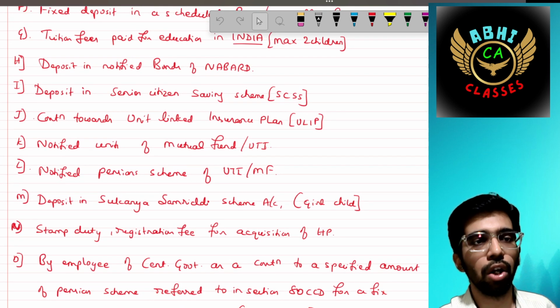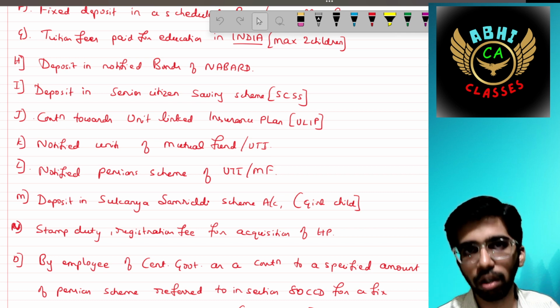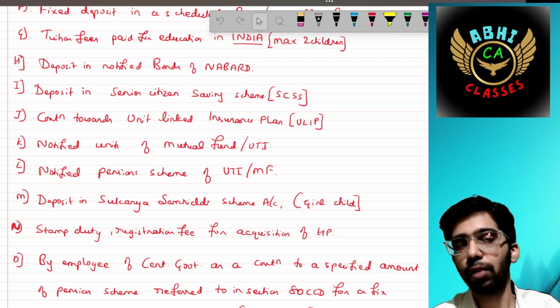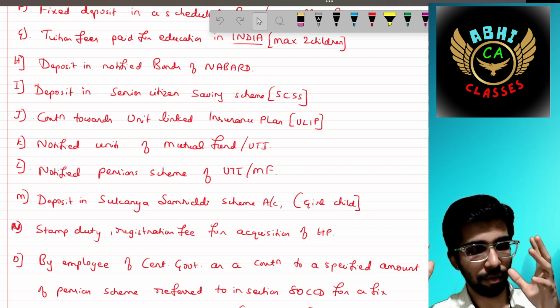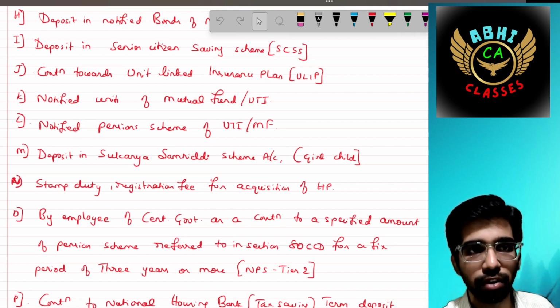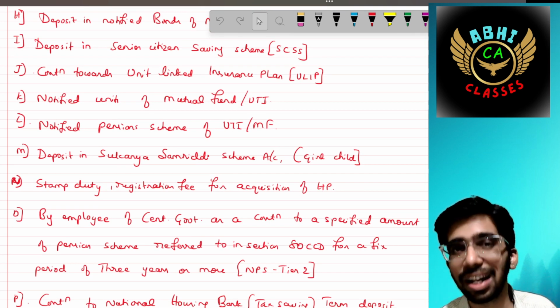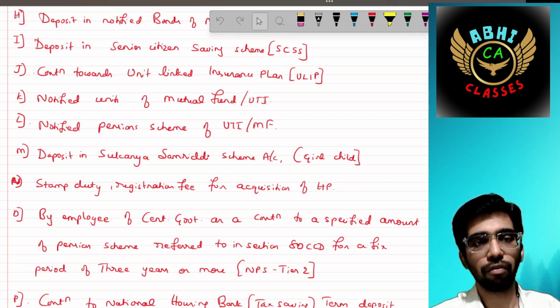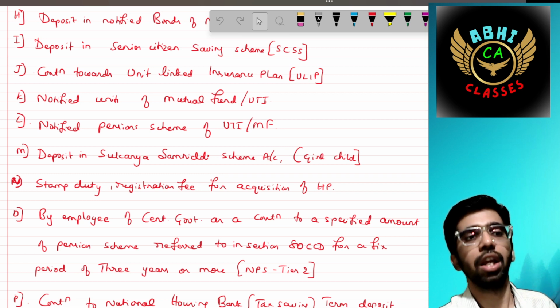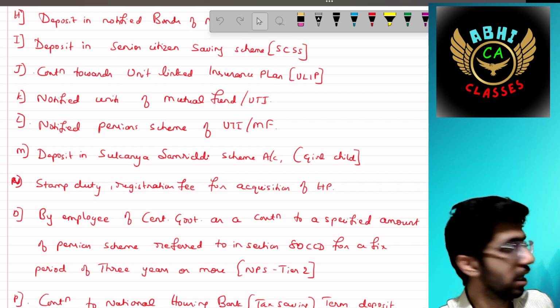then contribution towards a unit linked investment insurance plan, that is shortly called ULIP, and notified units of mutual fund. If you are contributing your investment in an equity oriented mutual fund, that can also form part of section 80C. Then notified pension scheme of UTI or mutual fund, deposit in Sukanya Samriddhi scheme only for your girl child, and stamp duty, registration fees for acquisition of house property. If you pay any stamp duty or registration fees, that can also be taken under section 80C.